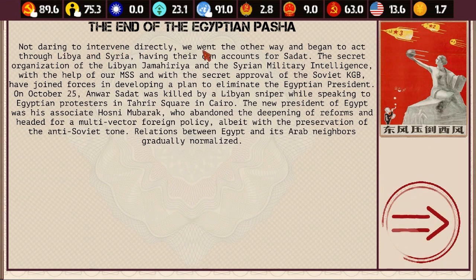Okay. Not daring to intervene directly, we went the other way and began to act through Libya and Syria. The new president of Egypt was Hosni Mubarak. Okay. Sorry. Preservation of anti-Soviet tone.